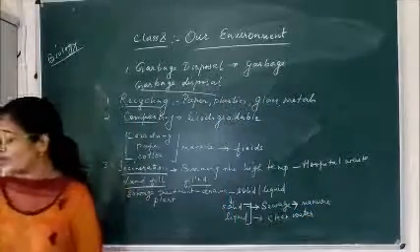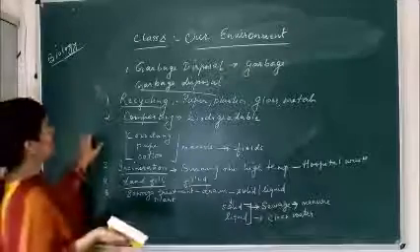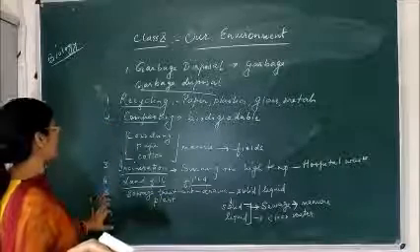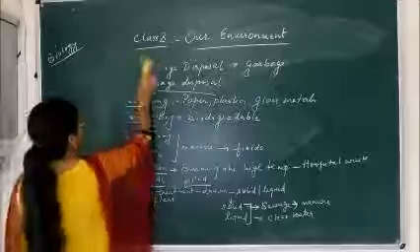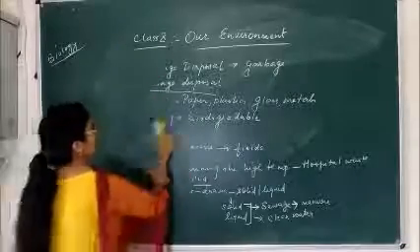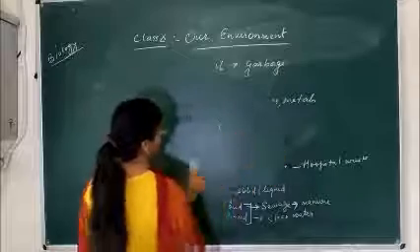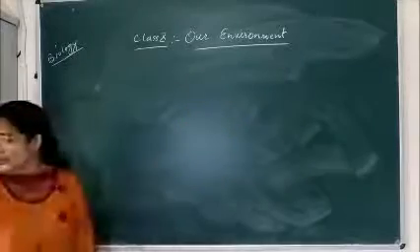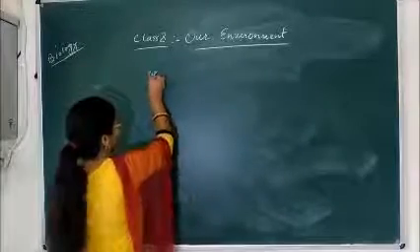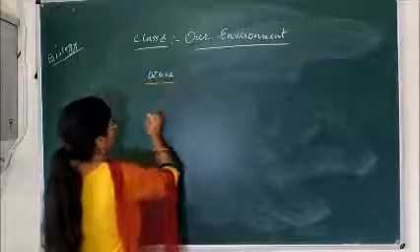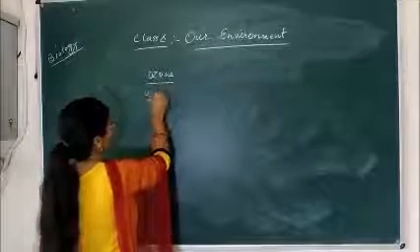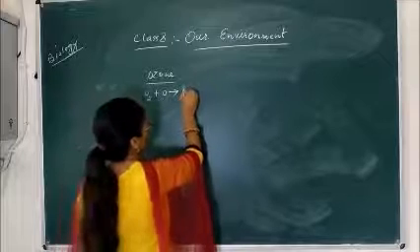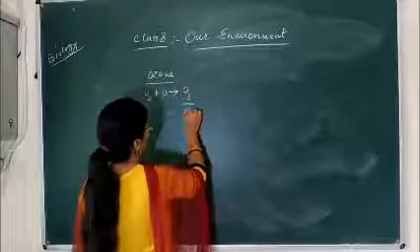So these are the different ways of the disposal of garbage. As I have already told you: recycling, composting, incineration, landfill and sewage treatment. Last topic in this chapter is a very important topic, that is the ozone layer. You might have heard about the ozone layer. Ozone is actually a gas. When one more atom of oxygen combines with the oxygen molecule, it forms O3, and this O3 is called ozone.